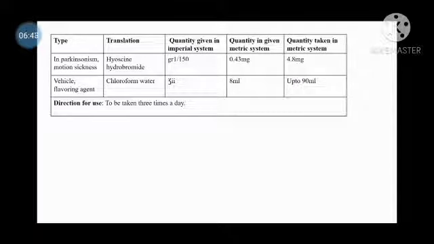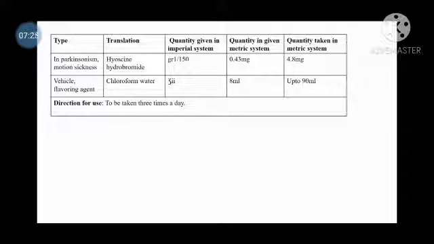Then the observation table. In the observation table there are 5 columns. First is type, second column is translation, third column is quantity given in the empirical system, fourth column is quantity given in the metric system, and the last column is quantity taken in the metric system. Hyoscine hydrobromide, which is used in the treatment of motion sickness as well as Parkinsonism, is given in the empirical system as grain 1/150.